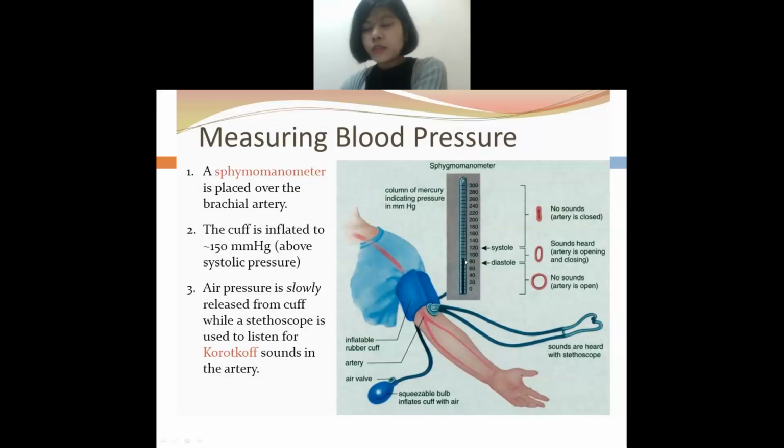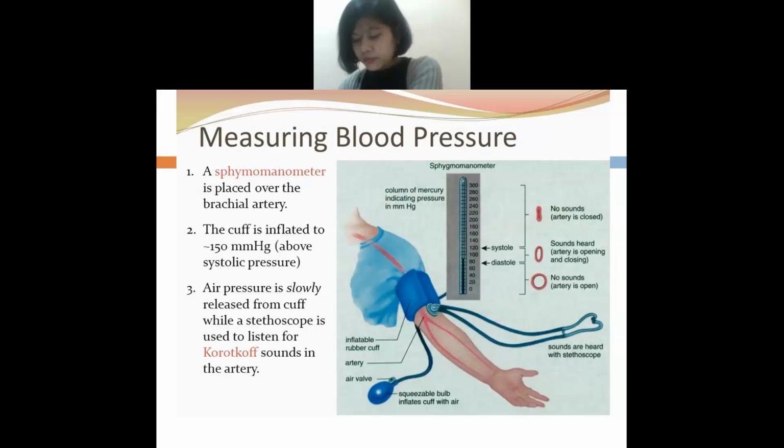So when you place the diaphragm in the brachial artery, the level will increase, and you will stop at a point. Suppose you stopped at 200. Then what will you do now? You will start waiting for the sound. The first sound which you will hear is known as the systolic blood pressure.